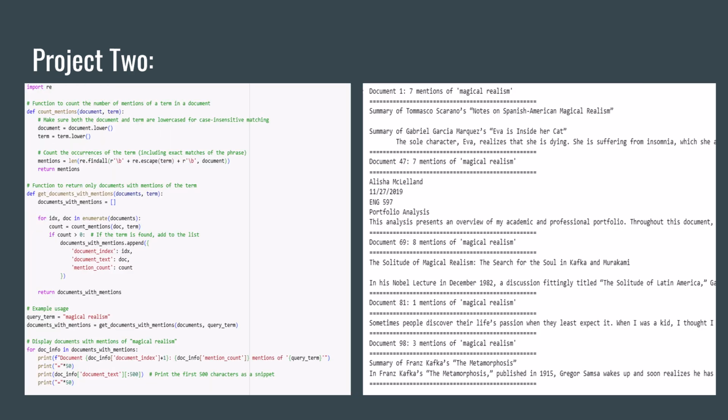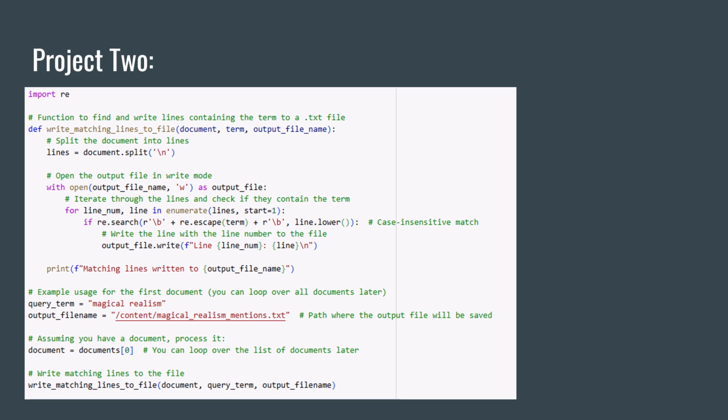Then I wanted to see if it worked, so I created a query to search for the term magical realism. That was the theme of many of my essays during my time at Arizona State University. It listed the documents that used the term and a snippet of the lines where it was used. Then I created a program that wrote the lines containing magical realism to a text file. I played around with the documents a little bit more in Project 2, but I did a lot more in Project 3.